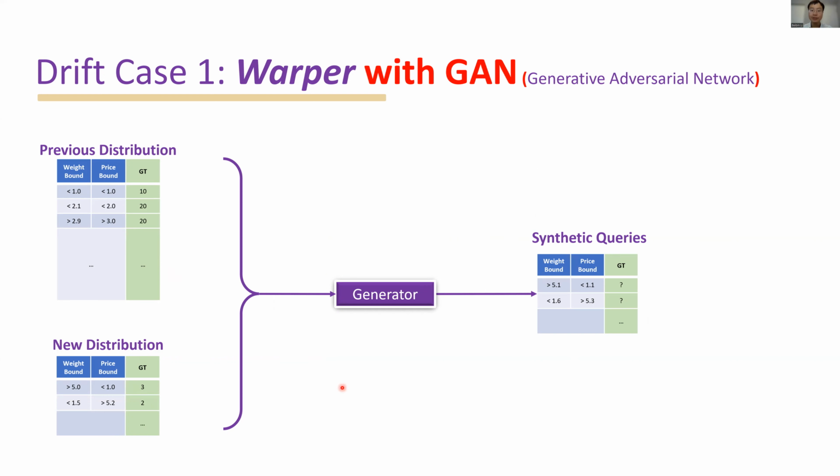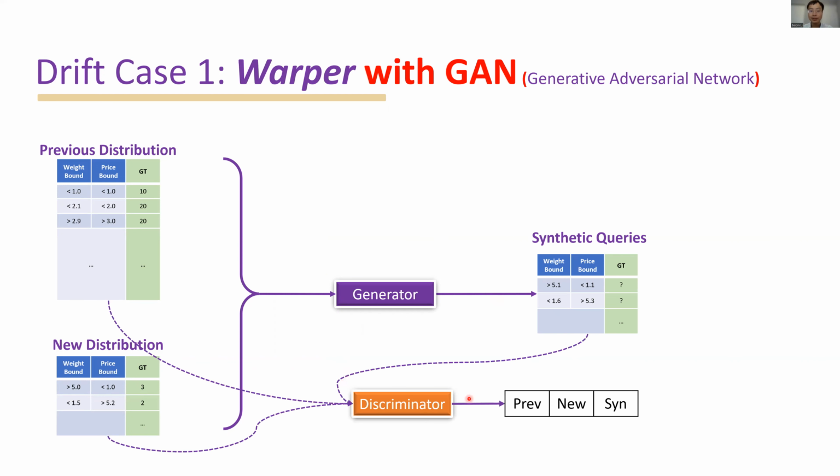In order to distinguish the different distributions, the discriminator takes a query as input and classifies it into three categories: the previous one, the new one, or the synthetic one.